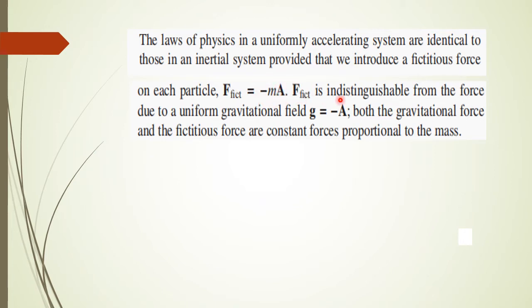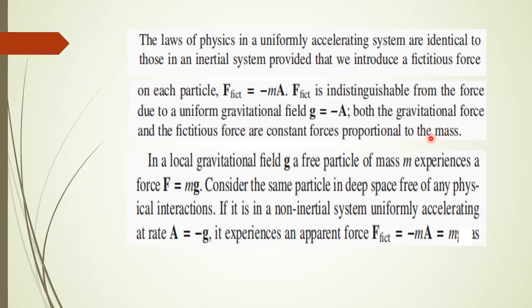F fictitious is indistinguishable from the force due to a uniform gravitational field g that is equal to minus a. Both the gravitational force as well as the fictitious force are constant forces which are proportional to mass.